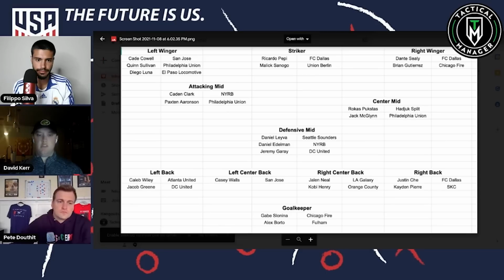Yeah, so there's one natural left center back in the roster. And this is actually pretty typical that you only get 3 center backs in the youth national team roster. But it's Casey Walls, who is very solid athletically as a center back. Great athlete, good size, good speed, able to keep up with strikers, able to physically handle that even at the professional level.